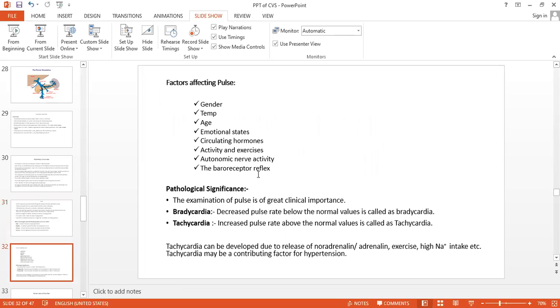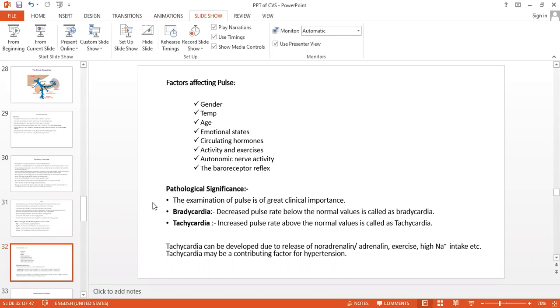Now, factors affecting it: gender, male and female are different, isn't it? Female more and male a little bit less. Temperature, high altitude, we can feel. Age, according to the age, emotional status, circulating hormones like adrenaline, isn't it? Activity and exercise: if more exercise, we will feel an increase in the pulse rate. Autonomic nerve activity, sympathetic, parasympathetic, isn't it? Then next, the baroreceptor reflex.